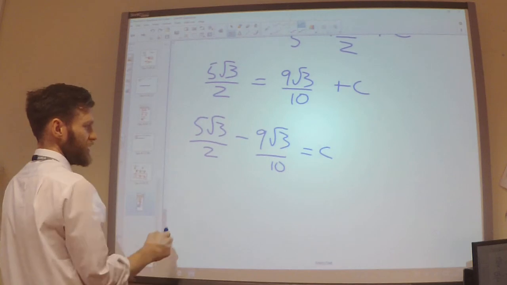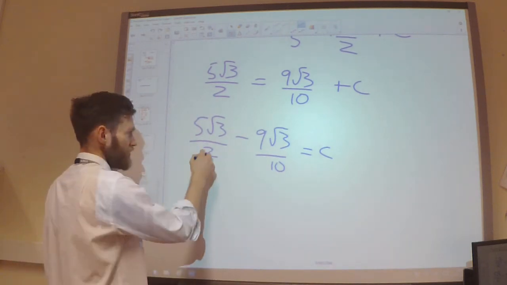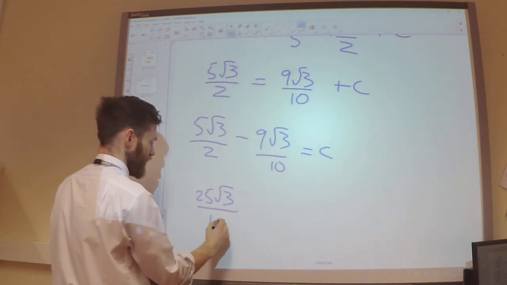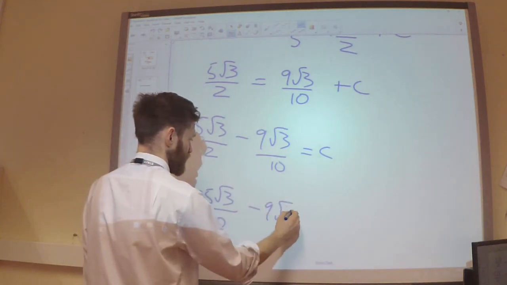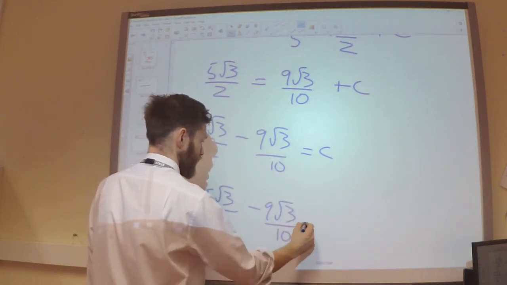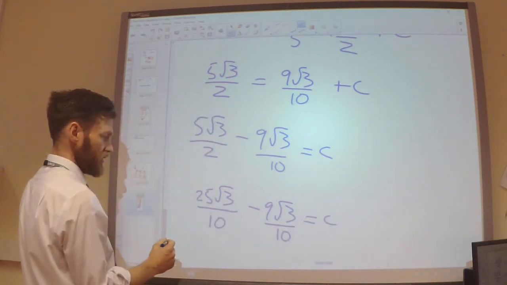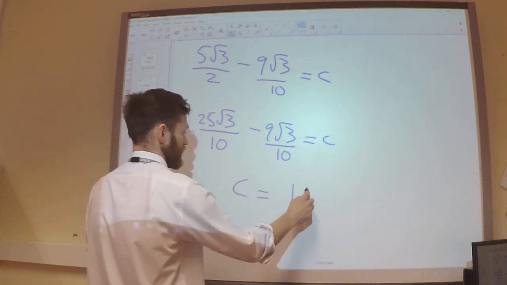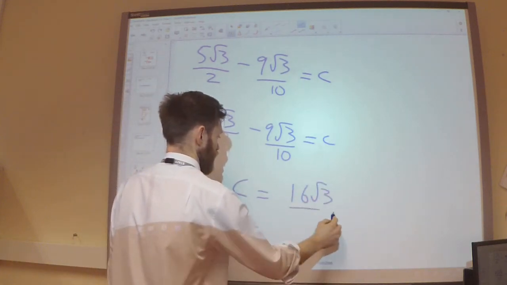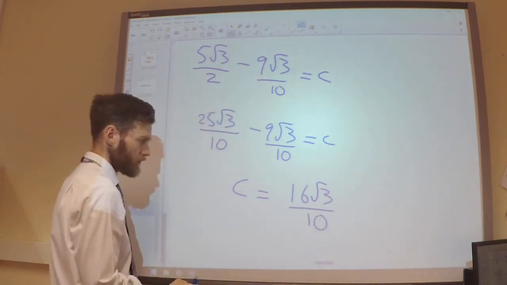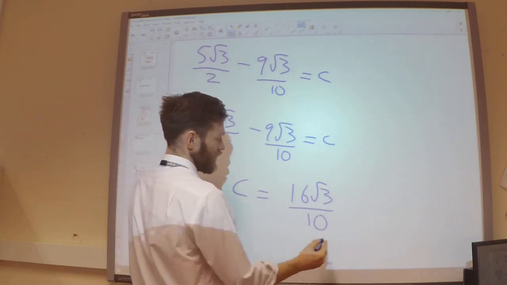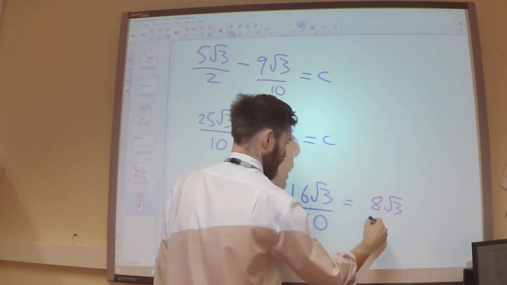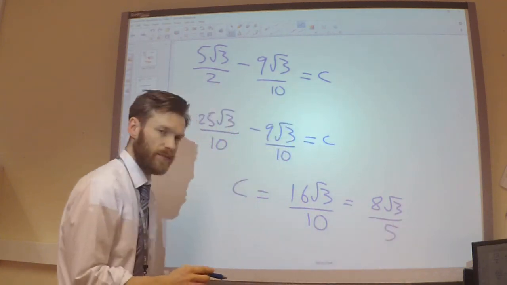Going to need a common denominator. So times this by 5, so I get 25 root 3 over 10 minus 9 root 3 over 10. So c is going to have to be 16 root 3 over 10, which simplifies a little bit to give me 8 root 3 over 5.